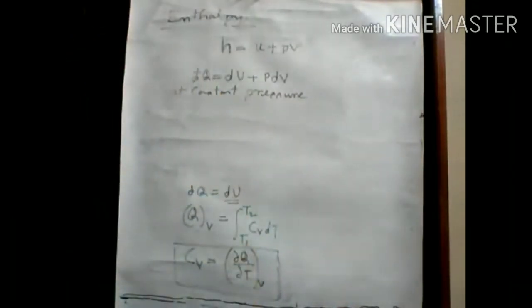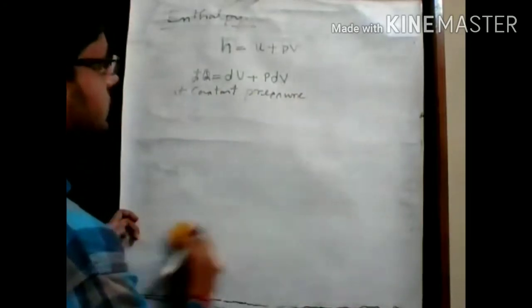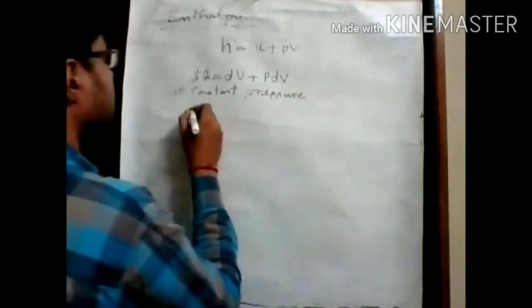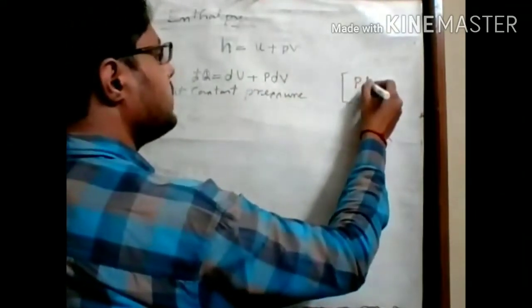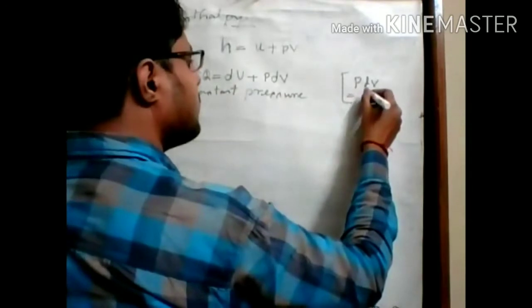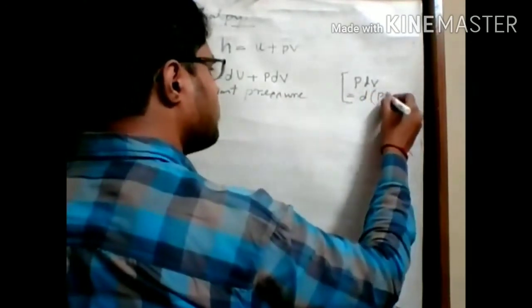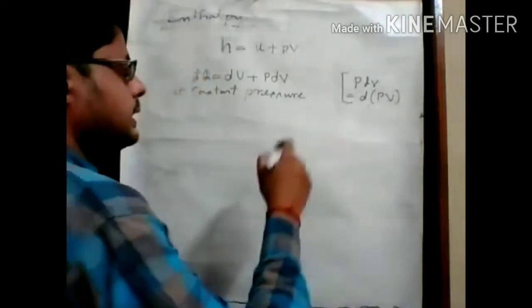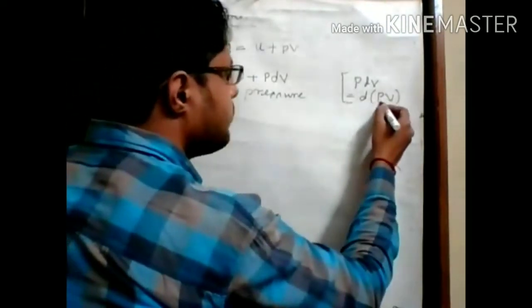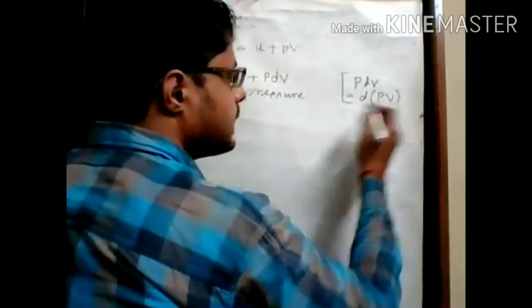Okay, so we rewrite this expression. We can write this PdV like that, as d of PV. Why? See, this is the first varying term and this is the second term.